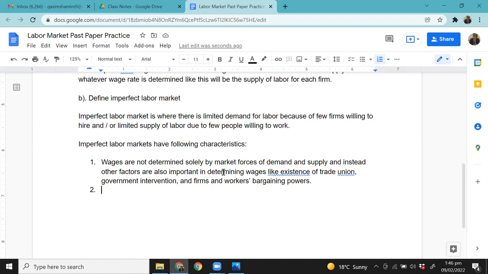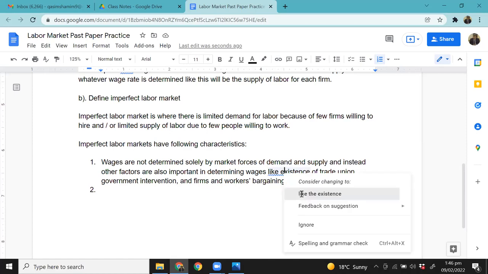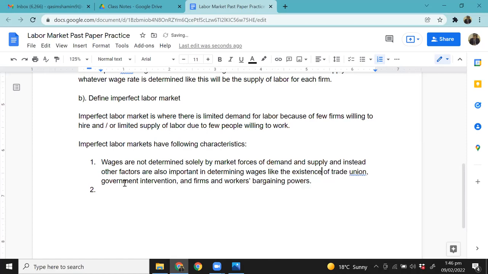In case of imperfect labor markets, wages are not determined solely by the market force of demand and supply, and instead other factors are also important in determining wages, like the existence of trade union, and we'll see in a bit how that works. Government intervention, right? If the government intervenes, it might set some of its own rules and policies that firms have to follow. And then firms' and workers' bargaining powers.